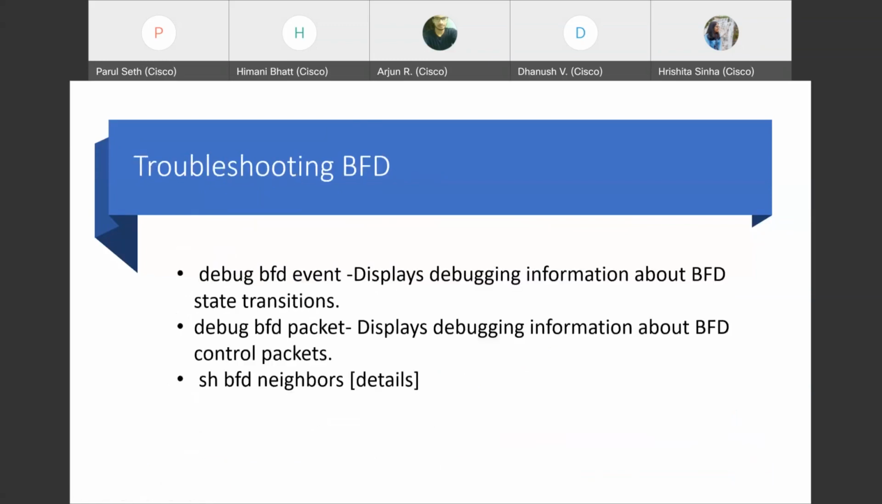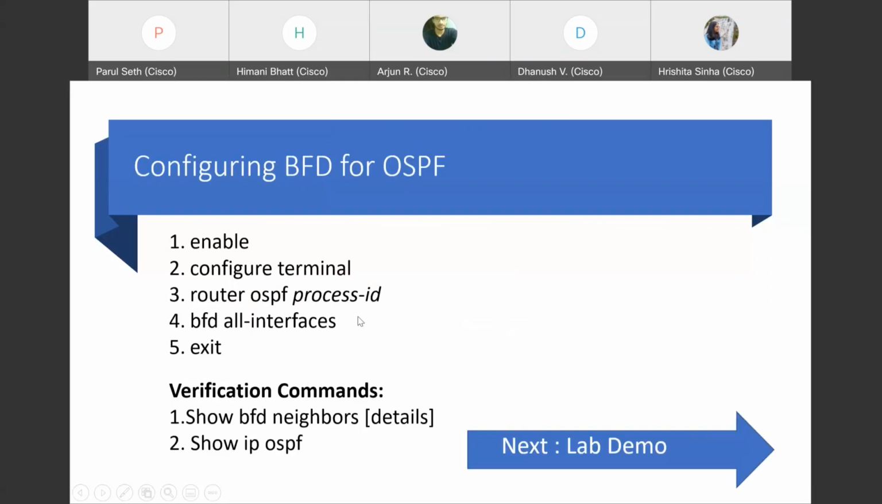For the troubleshooting part, we could use the following commands, which are debug bfd events and debug bfd packets. Events will display the debugging information about the BFD state transitions, and packets will give information about the BFD control packets. And this is the same show bfd neighbors command, which we previously saw here.